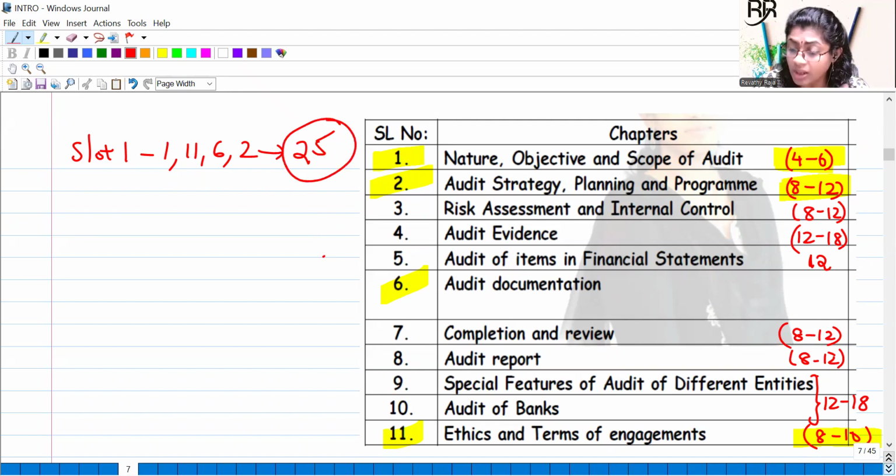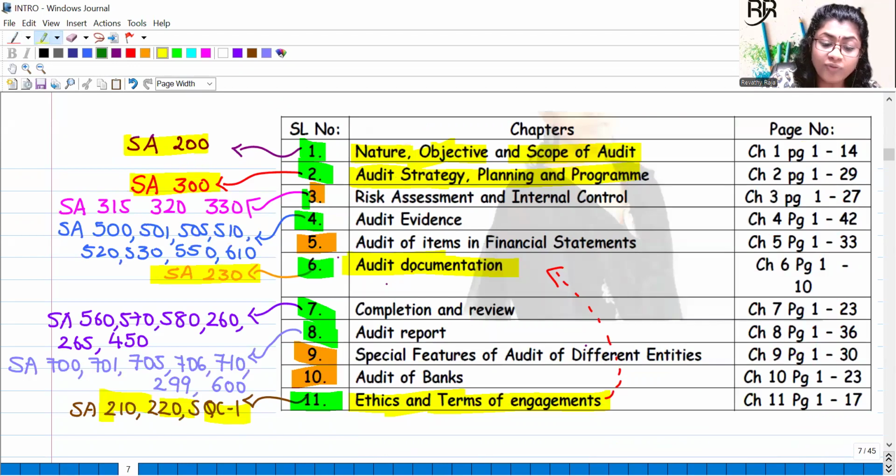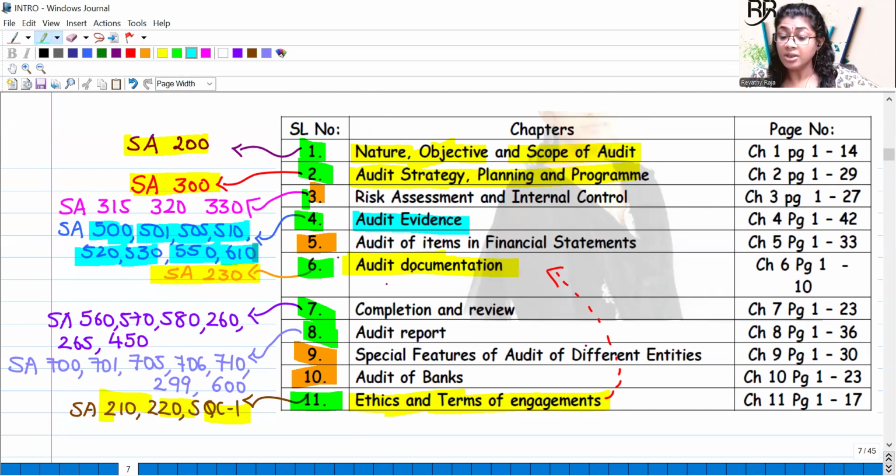That's slot 1. Now in slot 2, you can go for a very important chapter, which is Audit Evidence. Which series? SA 500, 501, 505, 510, 520, 530, 550, mainly the 500 series, and also SA 610. That's a huge chapter which has good weightage. Then in the second slot, you can go with Completion and Review, which is a continuation of the 500 series: SA 560, 570, 580. After that, SA 260, 265, 450.